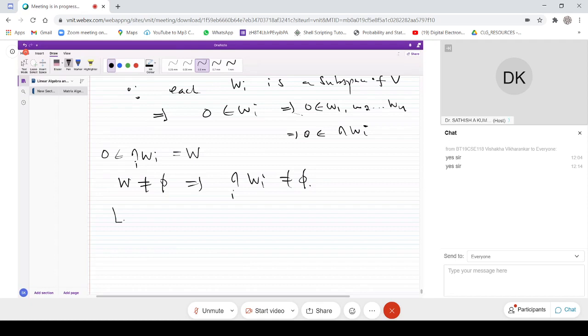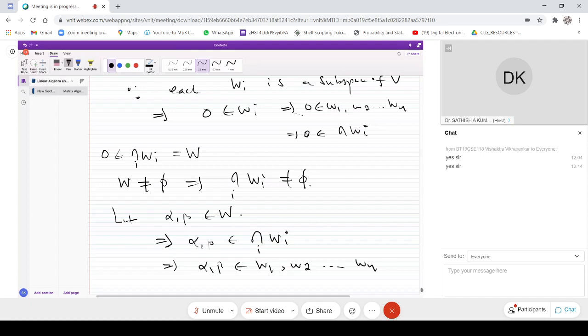Now let alpha, beta be in W. W is nothing but the intersection of Wi, so alpha, beta belong to each one of W1, W2, etc., Wn.